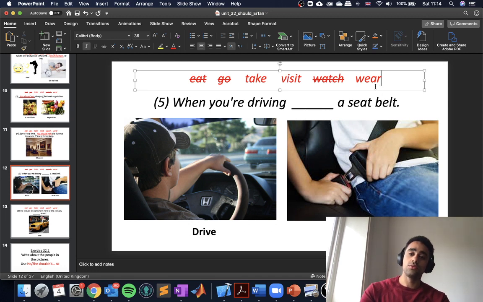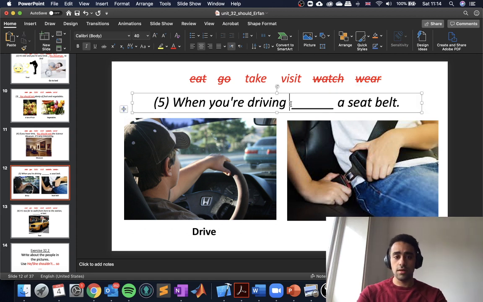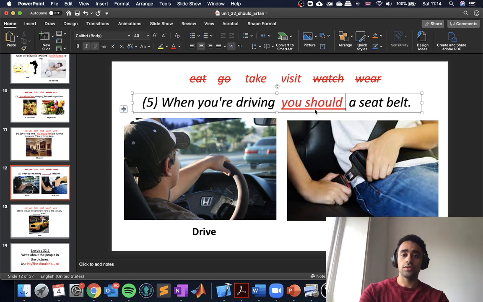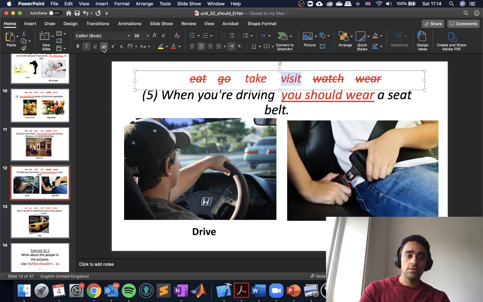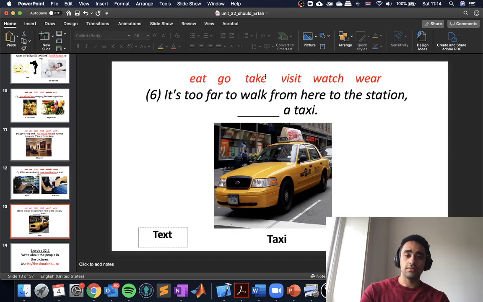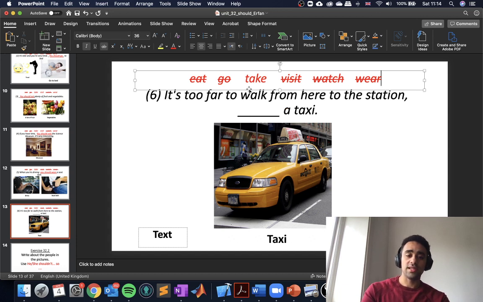So you should wear a seatbelt. We have visit also used from before.